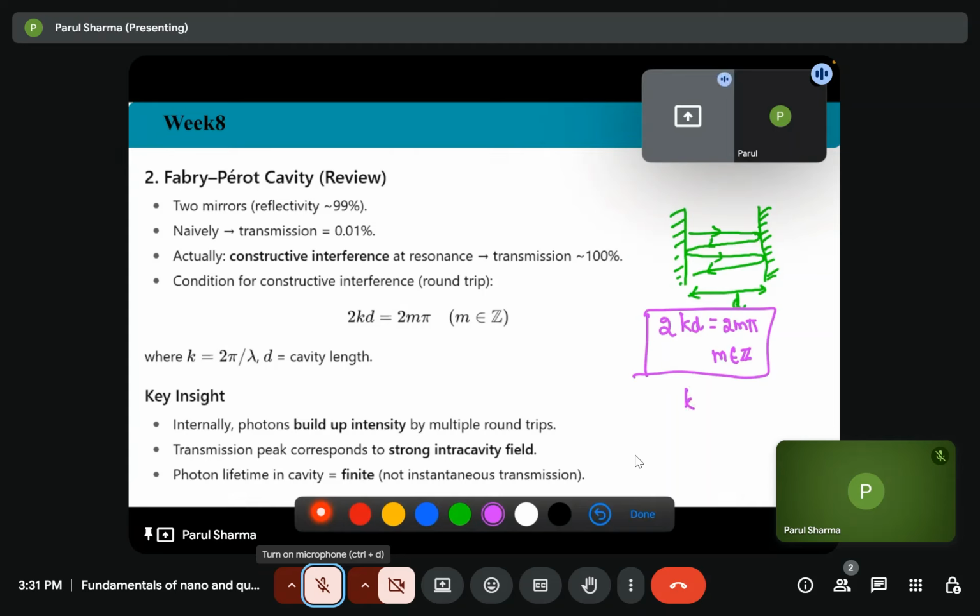And k is a wave vector that is a function of wavelength, 2 pi by lambda, and d is your cavity length.